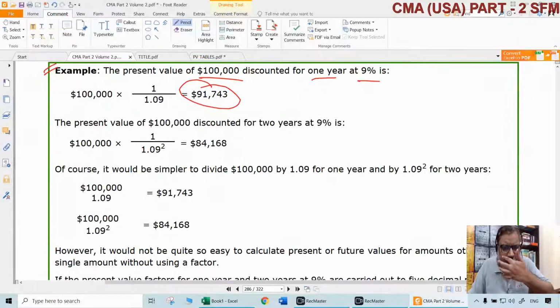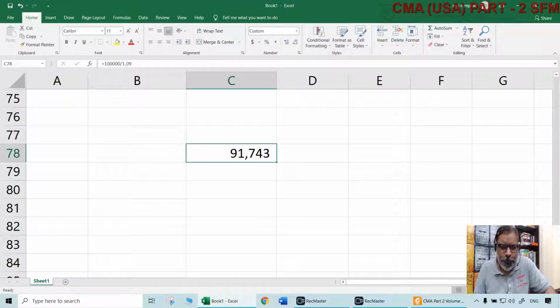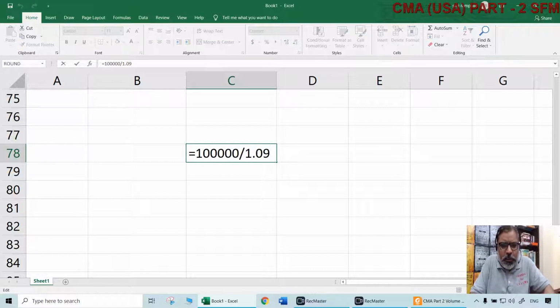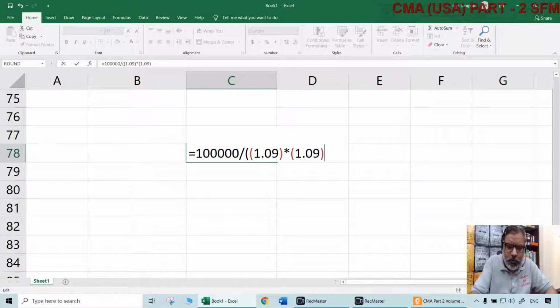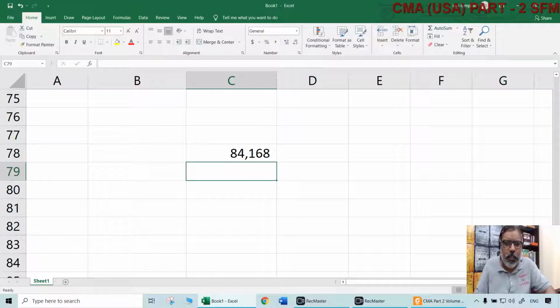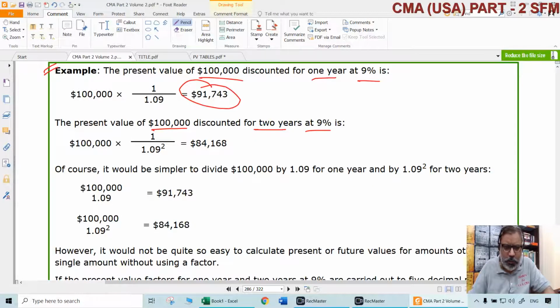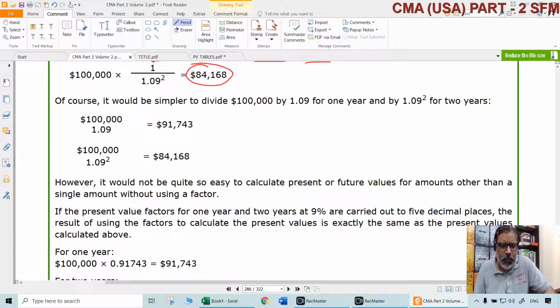That's all. Same way. What about 2 years? 100,000 at the end of 2 years, that means not 100,000 each year, but 100,000 at the end of the second year. How much will that be? Actually speaking, it should be 1.09 squared, right? So let us take it like this for understanding purposes: 1.09 multiplied with 1.09. You can use the square function, that is okay. Whatever it is, 84,168 with 1.09 squared. Like that, any way we can do it.